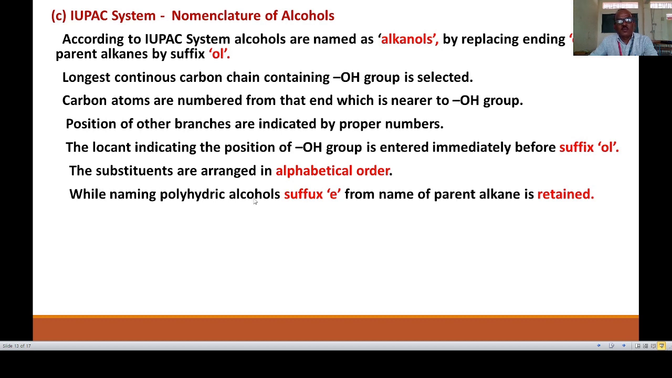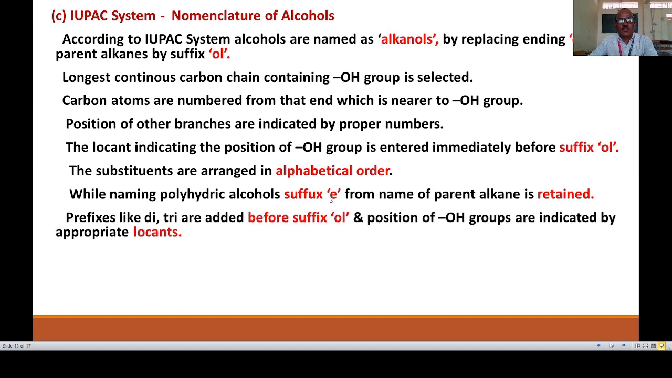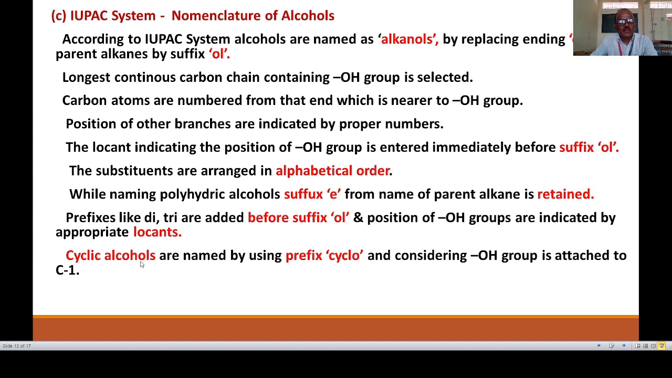While naming polyhydric alcohols, the suffix E from the name of the parent alkane is retained. This rule indicates that if two or more hydroxyl groups are present, then the E in the alkane name is not replaced. It is retained. Then prefixes like di, tri are added before the suffix OL, and the positions of the OH groups are indicated by appropriate locants. In the case of cyclic alcohols, the prefix cyclo is used.